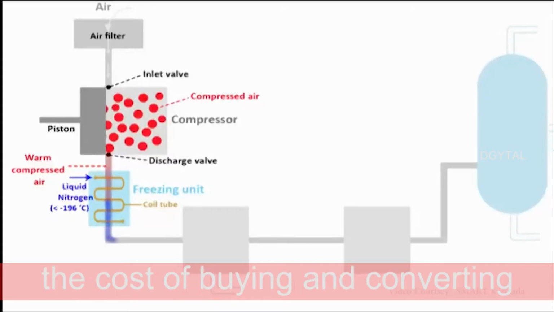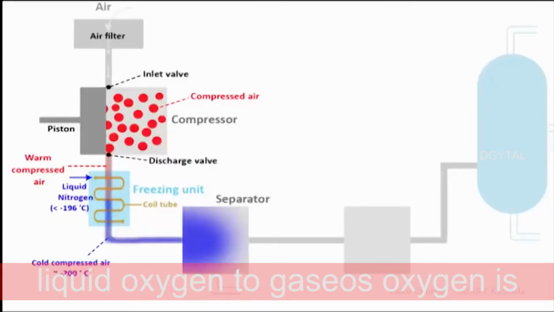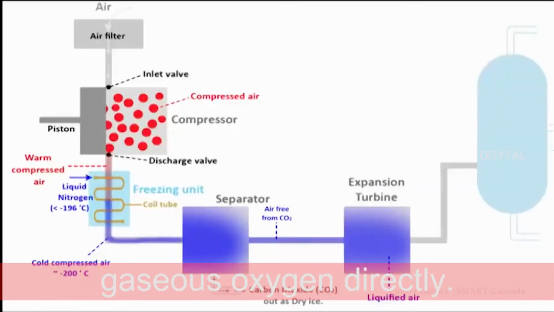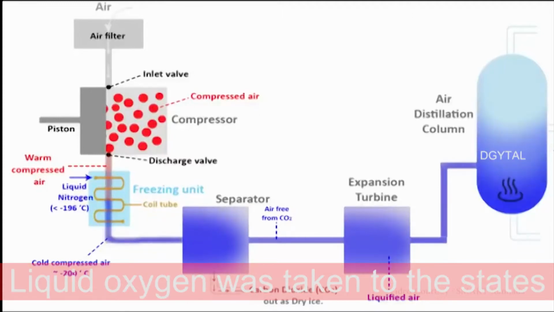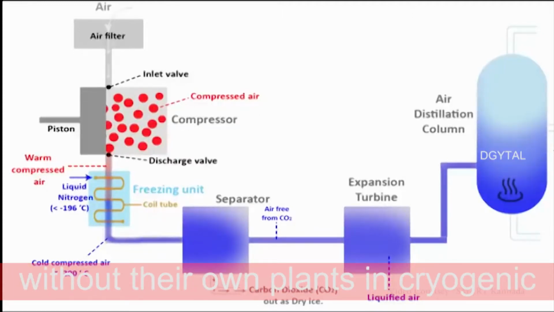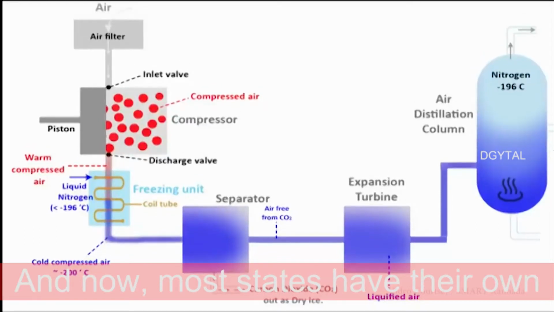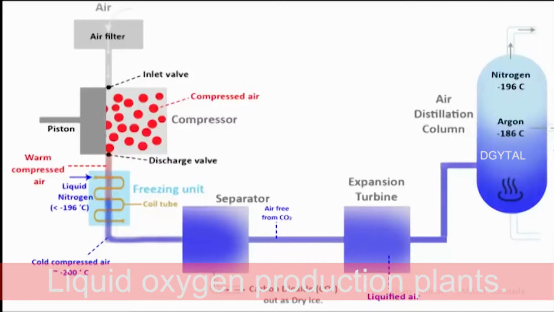This was because the cost of buying and converting liquid oxygen to gaseous oxygen is much lower compared to producing gaseous oxygen directly. Liquid oxygen was taken to the states without their own plants in cryogenic tankers from other places. And now most states have their own liquid oxygen production plants.